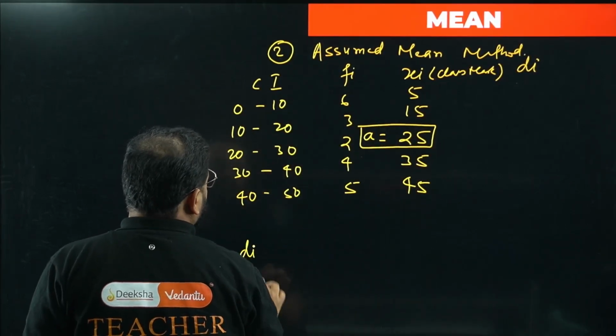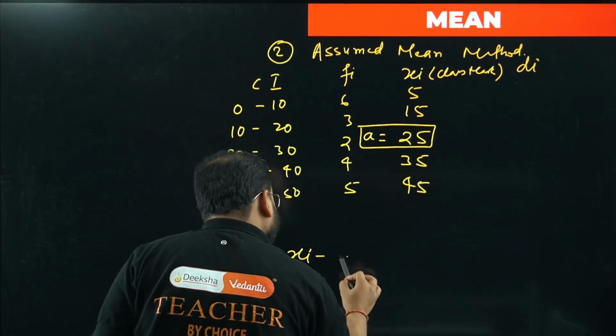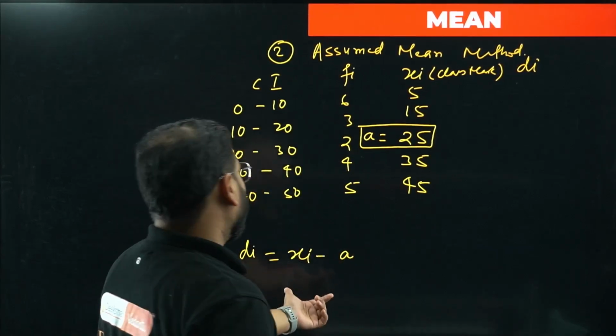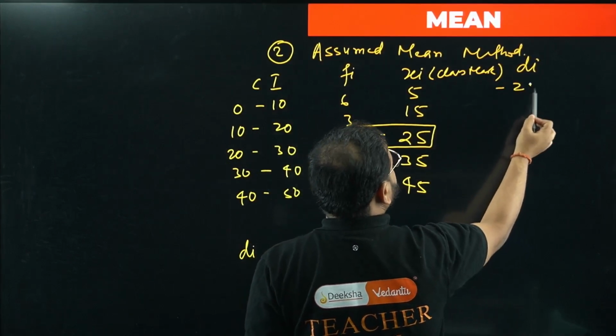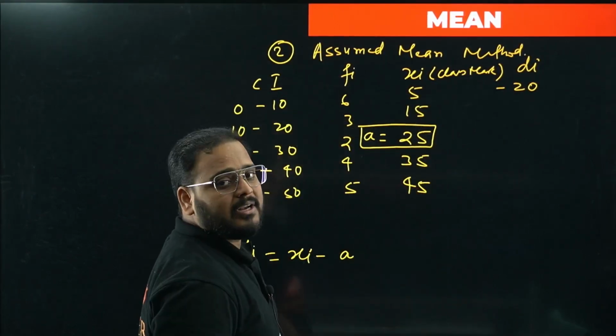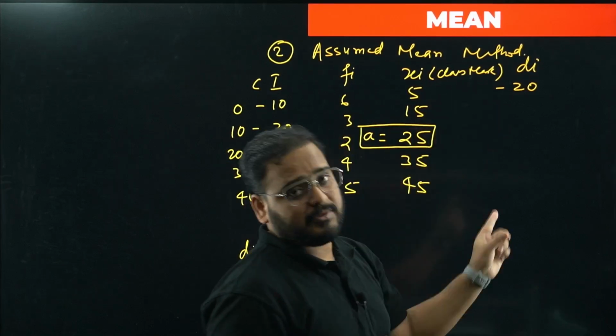With the help of this formula, di equals the respective class mark minus the assumed value a. Okay, xi minus a. To that, over here I'm going to get what? Minus 20. 5 minus 25 is minus 20. Sir, is the negative sign important? Do we have to write the negative sign? Yes, bacha, you have to write the negative sign.